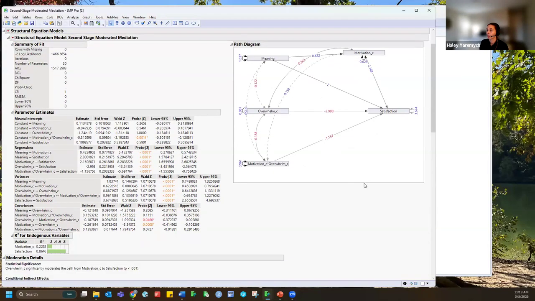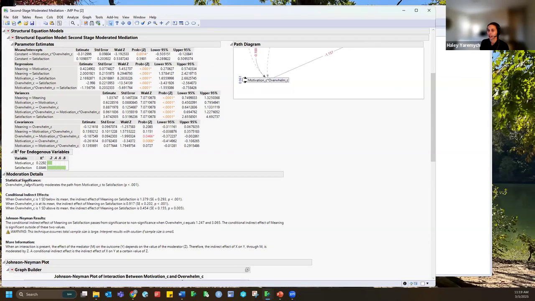So where I like to go is this moderation detail section. The goal of this section was basically to pull out all the important parts of the SEM output, then do any necessary computations on that output and package everything into sentences that can be easily understood or copy and pasted into a report or a publication. The first thing we see is a little bit of detail about whether that moderation was statistically significant.